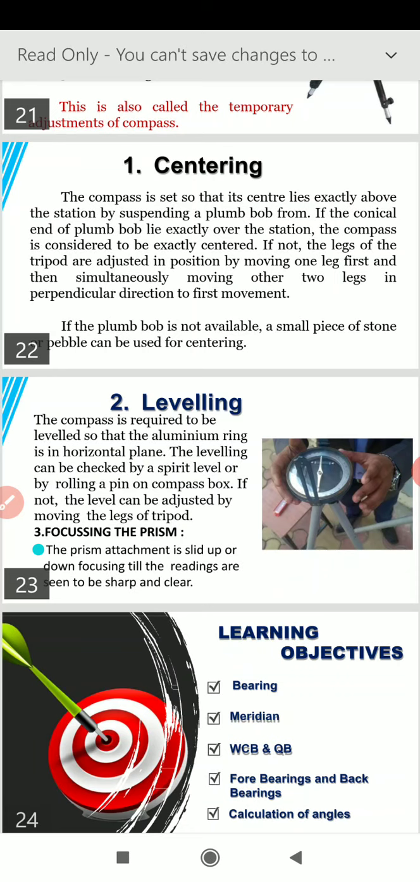This can also be achieved with the help of a rolling pin or rolling pencil placed on the compass, and if the pencil or pin rolls down toward one side, it means our compass is not properly leveled. It is not in a horizontal position. So again, the help of the tripod will be taken. The three legs will be adjusted so that the compass is horizontally leveled.